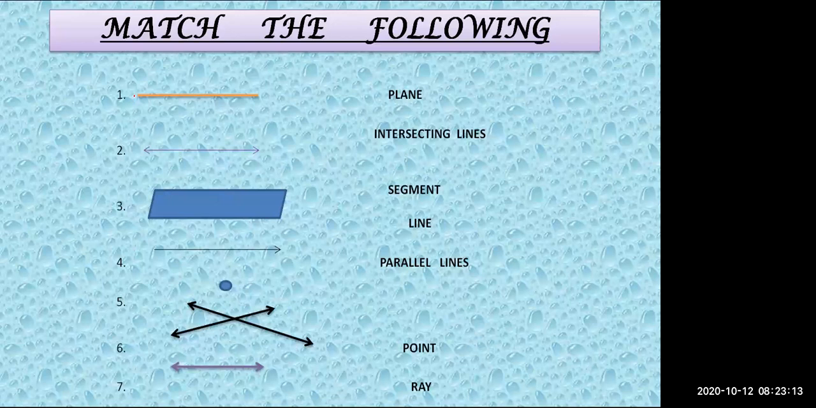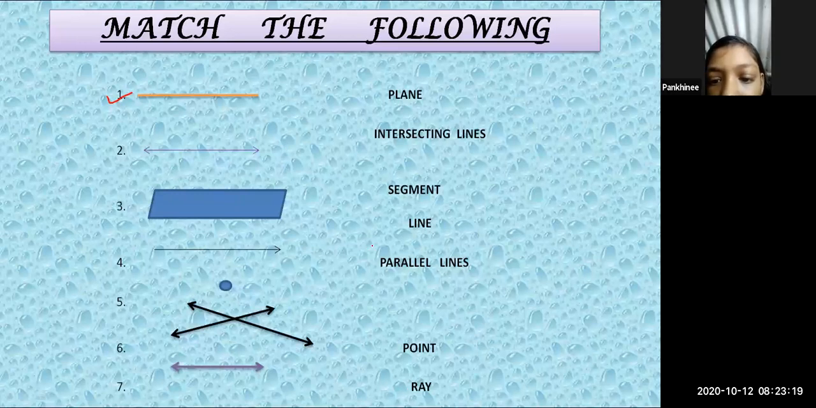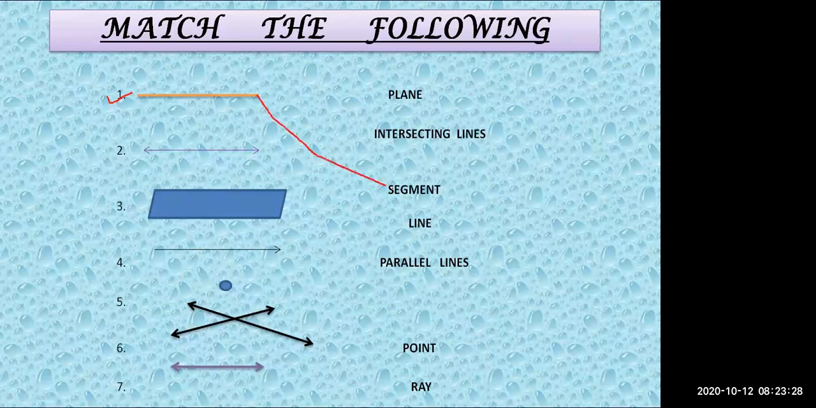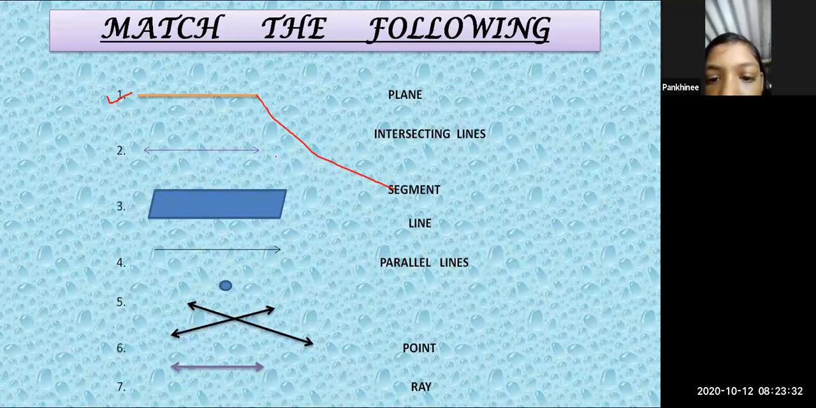Okay. What is the first one? This one. What is this called as? Miss, this is called a segment. Okay, very good. So can I match over here? Segment. Am I right? Yes. Okay. What is the next one?